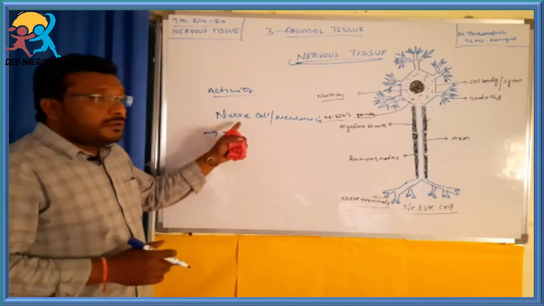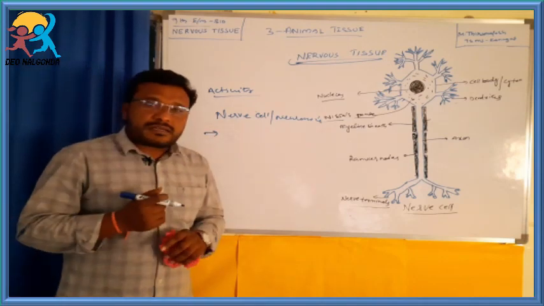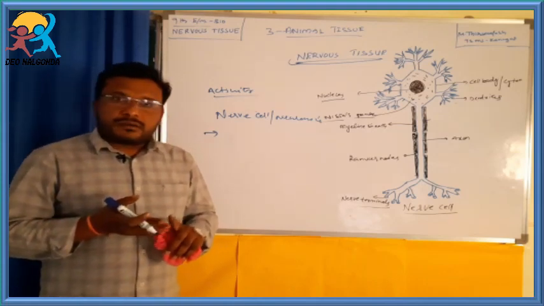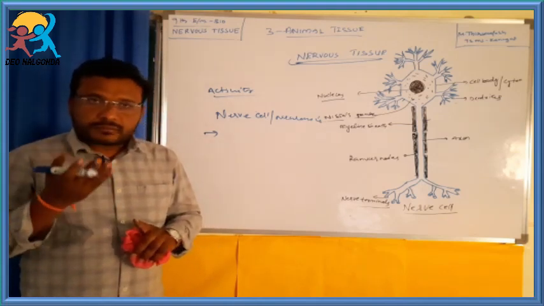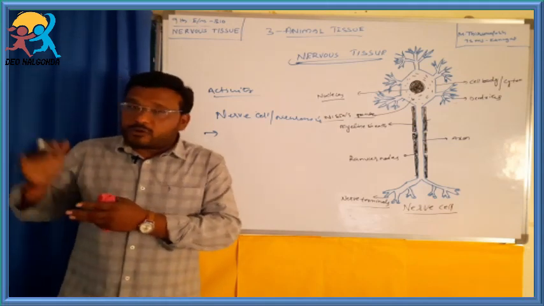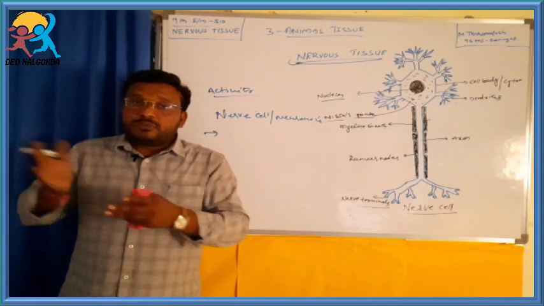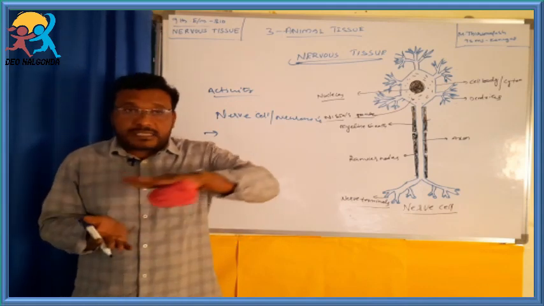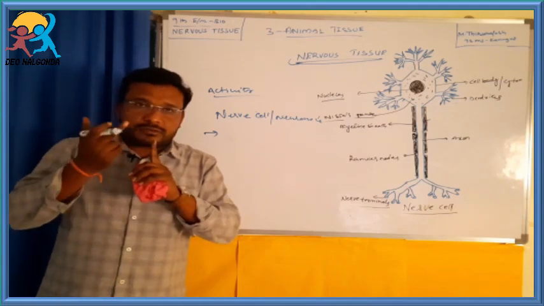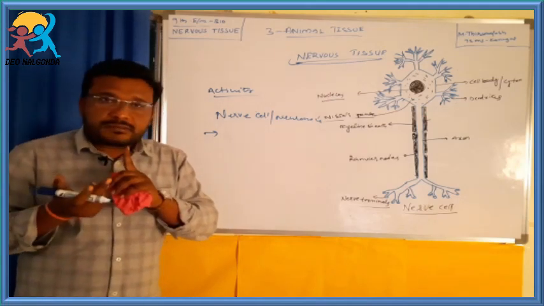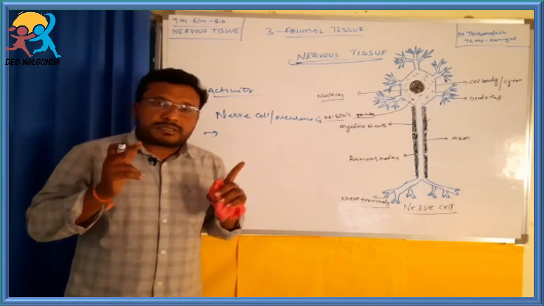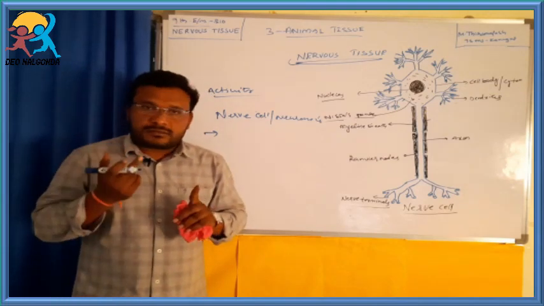For example, you know that sense organs are present in our body: nose, eye, ear, tongue, and skin. These all receive information from outside through the stimulus. The nose has nerve cells, the eye also has nerve cells, the ear also has nerve cells, and the tongue also has nerve cells.